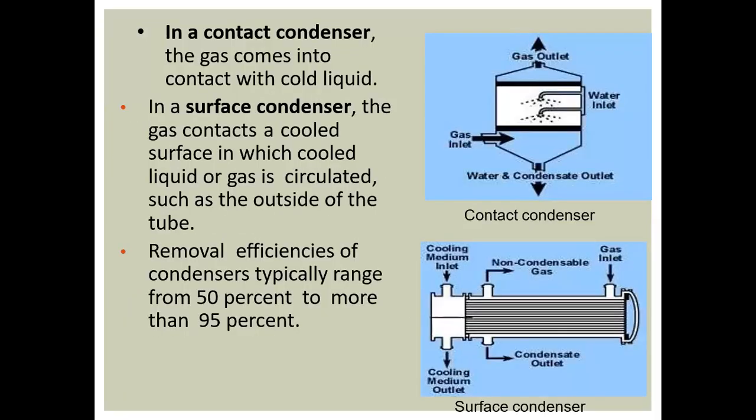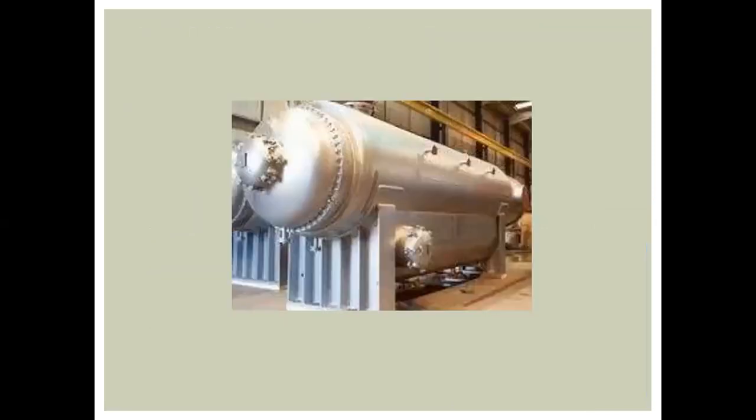In a contact condenser, the gas comes into contact with the cold liquid, as you can see in this figure. This is a contact condenser, and the one below is a surface condenser, right? In a surface condenser, the gas contacts a cool surface in which cool liquid or gas is circulated, such as the outside of a tube. The removal efficiency of condensers typically ranges from 50% to more than 95%. As you can see, this is a contact and a surface condenser.